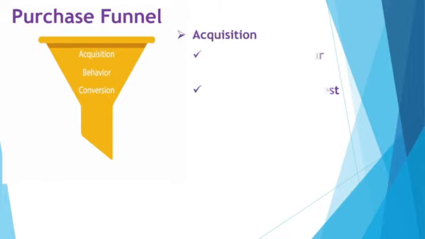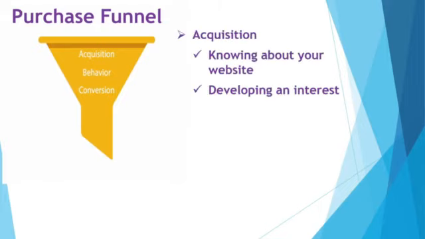First is acquisition, means what? Knowing about your website. The person who wants to buy something from your company, he may visit your website again and again. Then he may build some kind of awareness about your product by visiting the website.